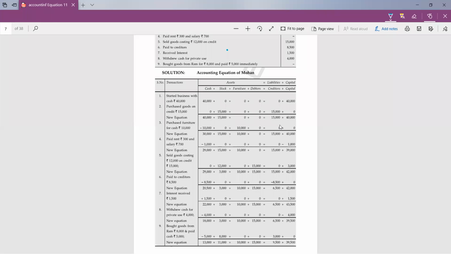Next, the fourth transaction, that is, paid rent 300 and salary 700. So what is the nature of these two, rent and salary? Asset, liability, capital, income, or expense? What is the nature of rent and salary?